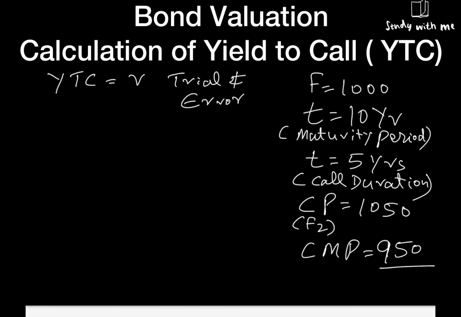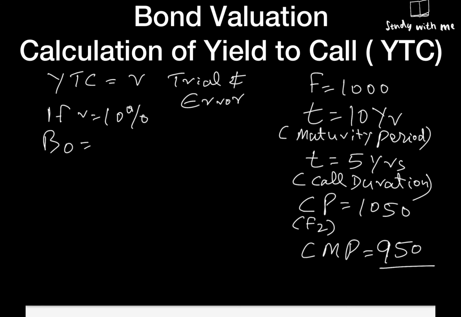Unlike in the YTM problem, where we used to assume if R is equal to C, B0 is equal to F, that won't work out here. We have to actually work out by assuming an R. So let us assume if R is equal to 10%, how much will be the B0?